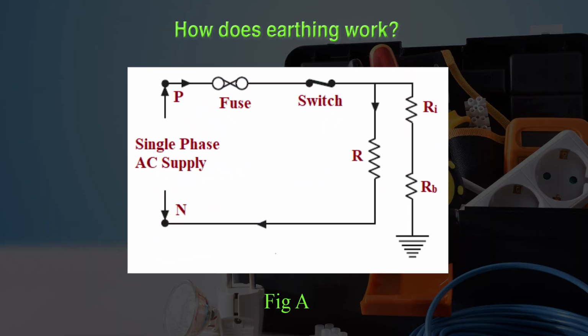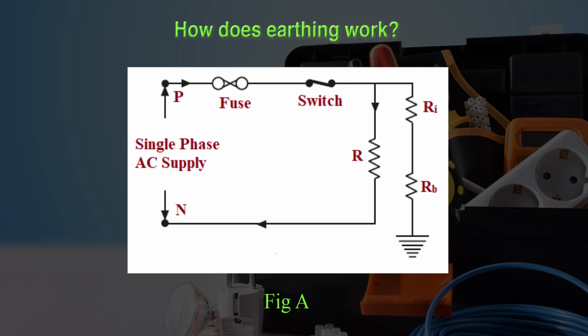So here you can see in the figure A that in the circuit there is one fuse and one switch, and single phase AC supply is connected between phase and neutral, and here you can see that one resistance R is there.